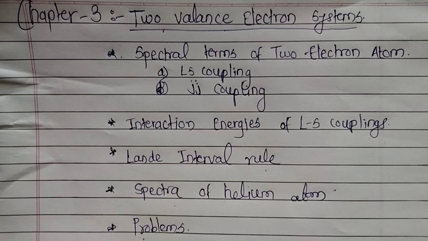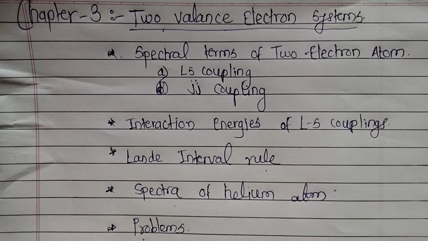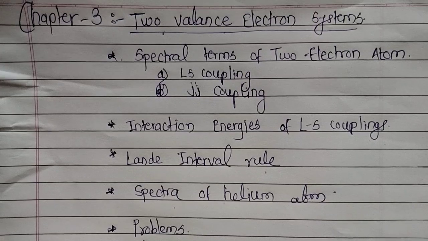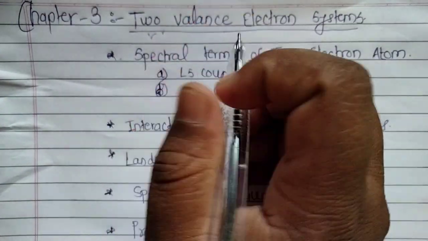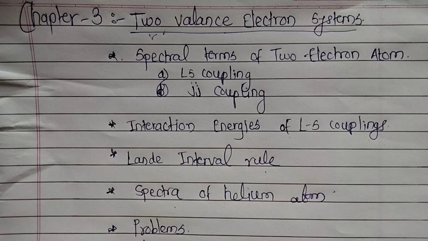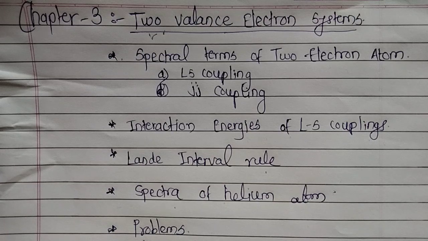We already discussed one valence electron systems in chapter 2. One valence electron gives an optical spectrum, and we discussed this in the last chapter. In this chapter, two valence electrons give us a spectrum. We can consider elements like helium, which has two electrons in the outermost shell.